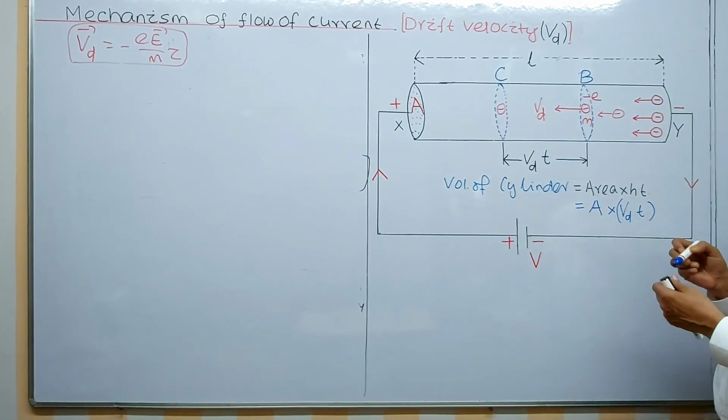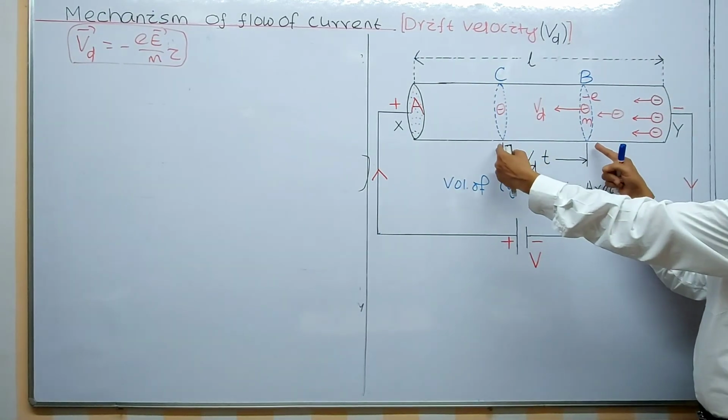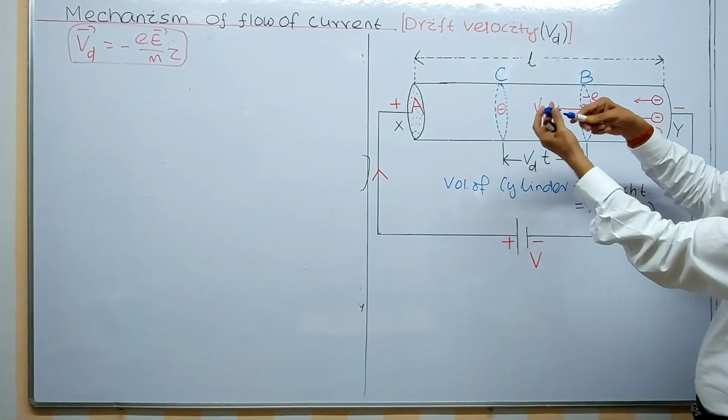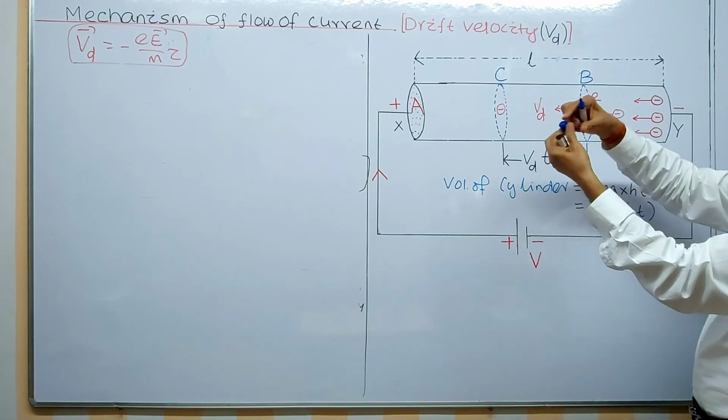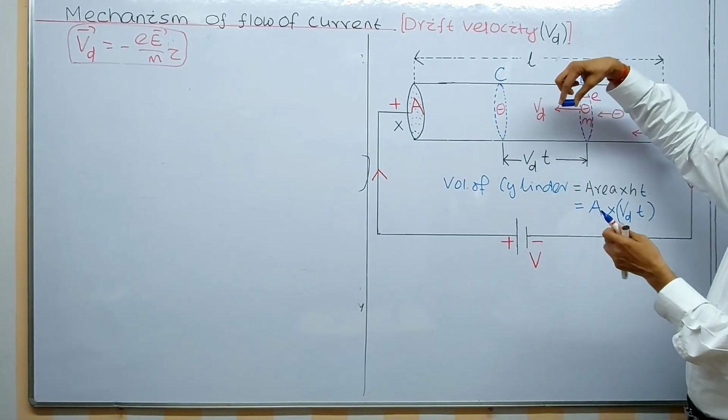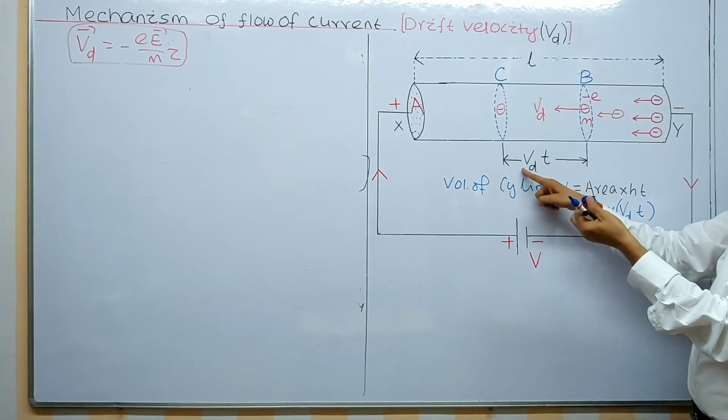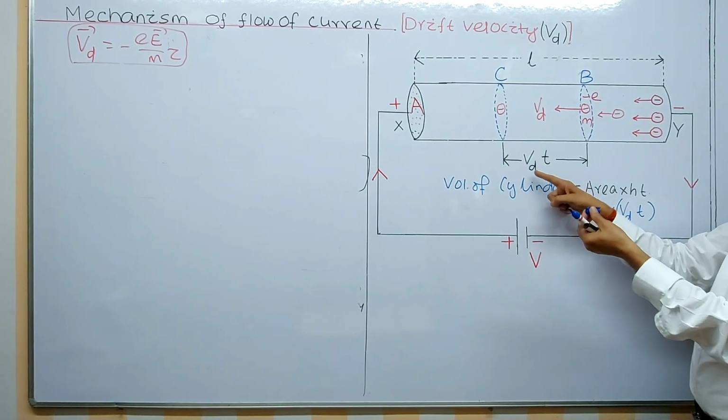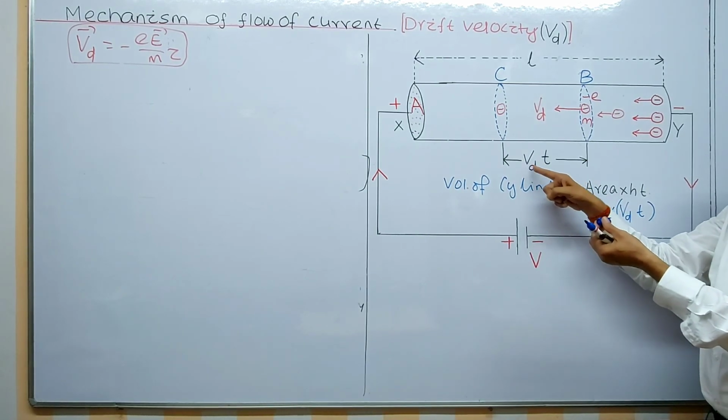Do you follow this one? The volume of this region: imagine this is a larger cylinder, and I have taken a small portion, where the length is velocity into time. That's why this is Vd, I am taking drift, and that's why I am giving the suffix.